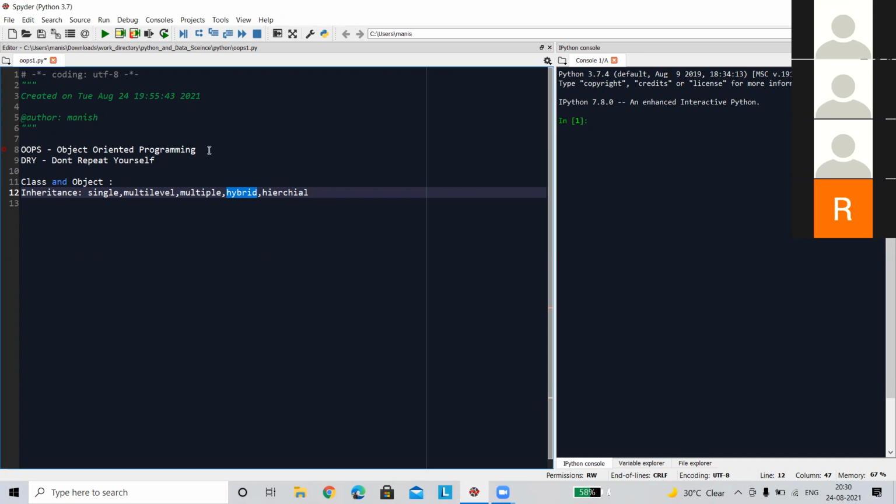So yeah, now hierarchy. Hierarchy inheritance is nothing but when there are multiple children from a single parent. That is hierarchy inheritance.